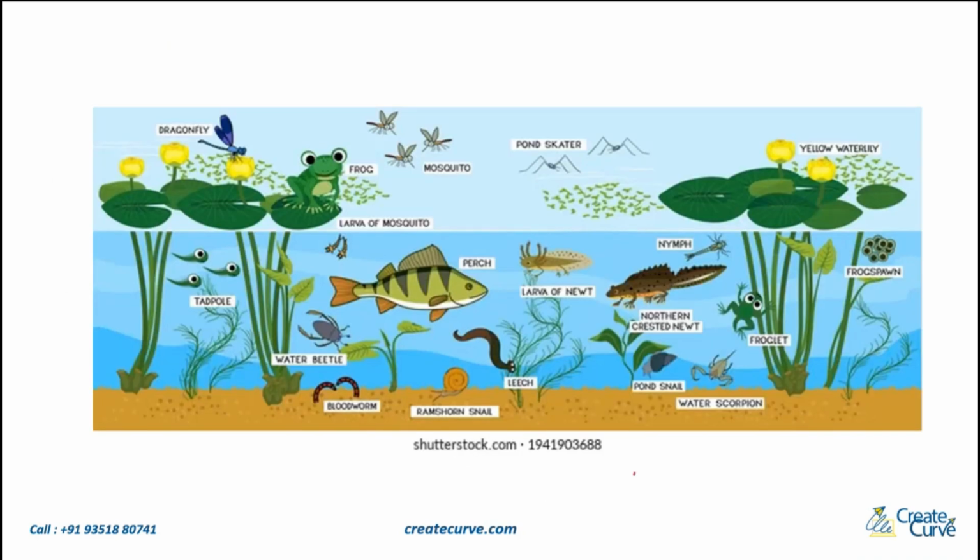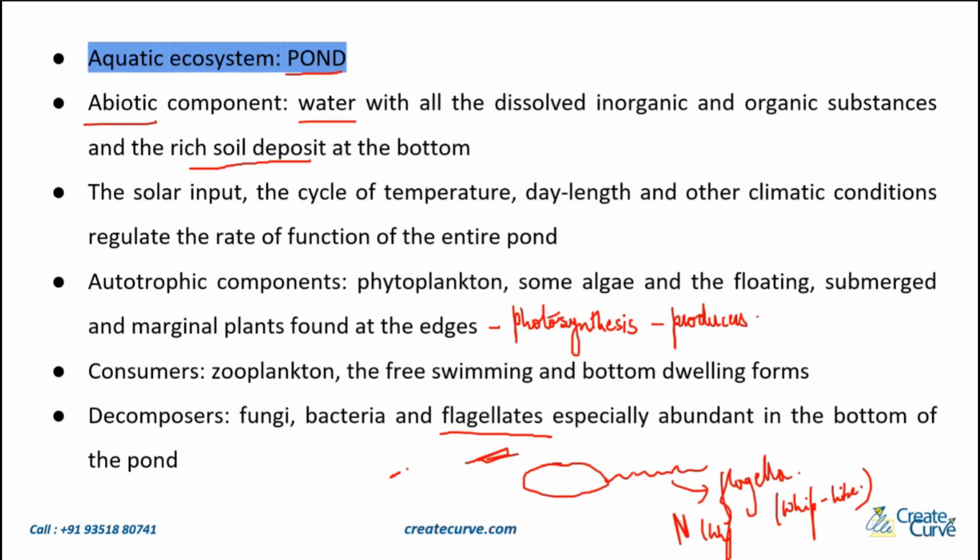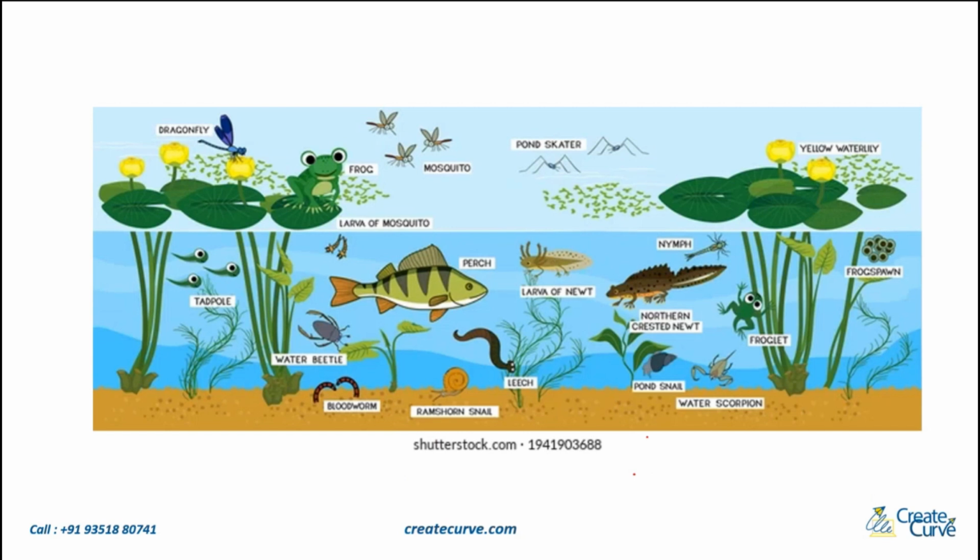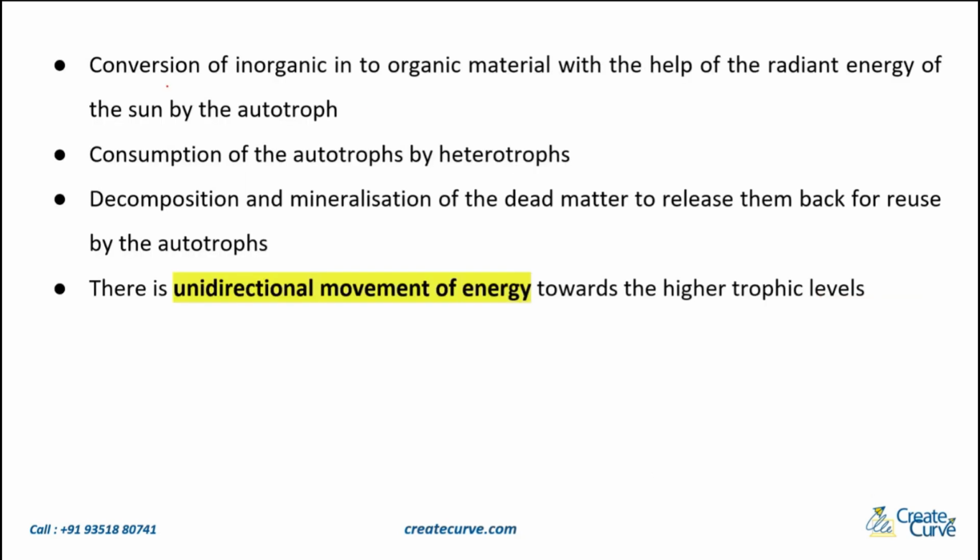And here, what are we talking about? What's the abiotic component that we said? The major one is going to be the water and the mineral rich soil over it. Then we have conversion within this pond itself. How are the inorganic materials going to be converted into organic material? This happens with the help of the radiant energy of the sun, so basically you have the solar energy. So what will the autotrophs do? They will use this energy and convert the inorganic material into organic material.